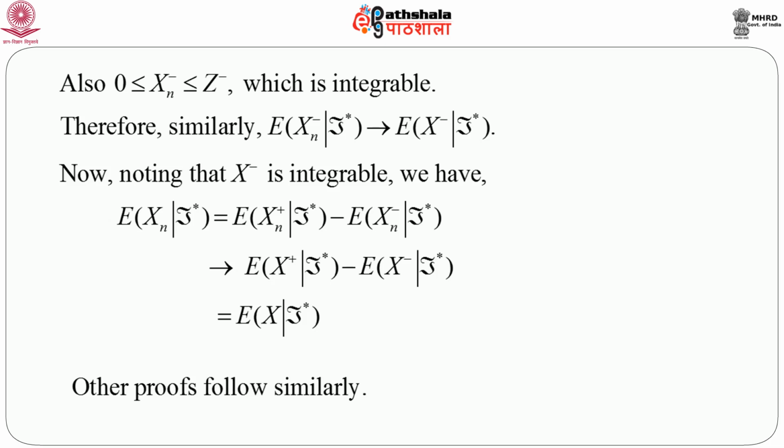So the only trick is that we have used a standard representation of a sequence of random variables in terms of positive part and negative part. We have used the definition of conditional expectation that we have already defined, and we have used the ordinary monotone convergence theorem in order to prove the monotone convergence theorem for conditional expectation. So naturally, proceeding exactly similarly, we can prove Fatou's lemma, and we can also prove the dominated convergence theorem. The only thing is that we have to apply the ordinary dominated convergence theorem or the ordinary Fatou's lemma in the respective situations.